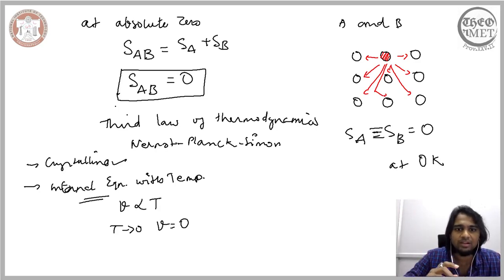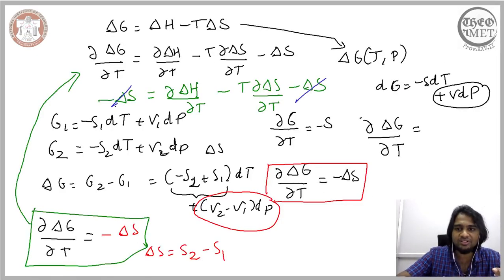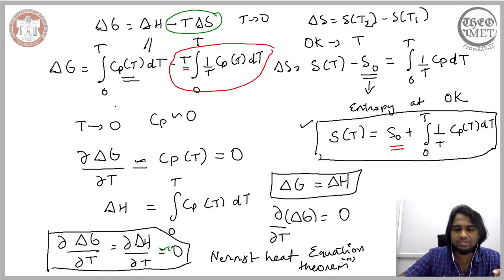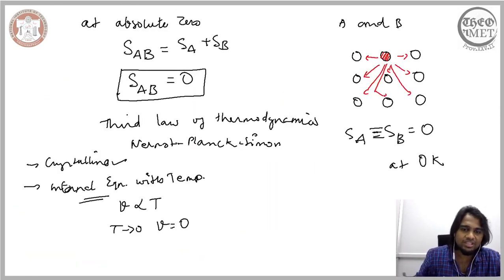So now that we have identified a way to calculate, or we know through the third law of thermodynamics, what is the entropy of a given crystalline solid at 0 Kelvin, going back to our expression here, we will be able to calculate the entropy of any crystalline solid at any temperature. So this is the third law of thermodynamics. Now, since the third law of thermodynamics is qualified by these two conditions here, these two conditions need to be satisfied for the third law of thermodynamics to be accurate.